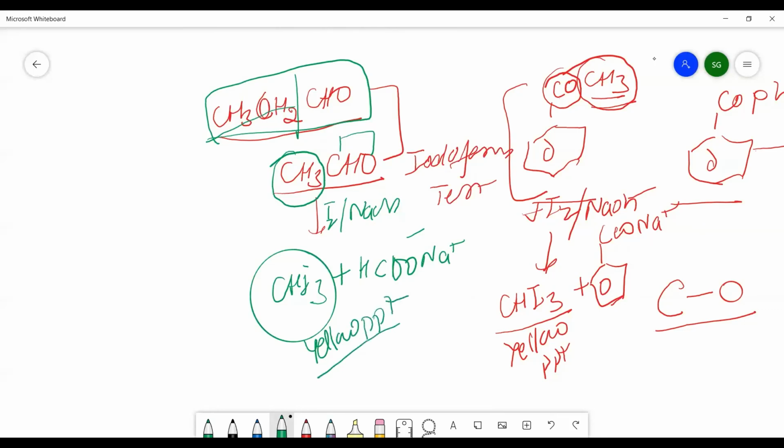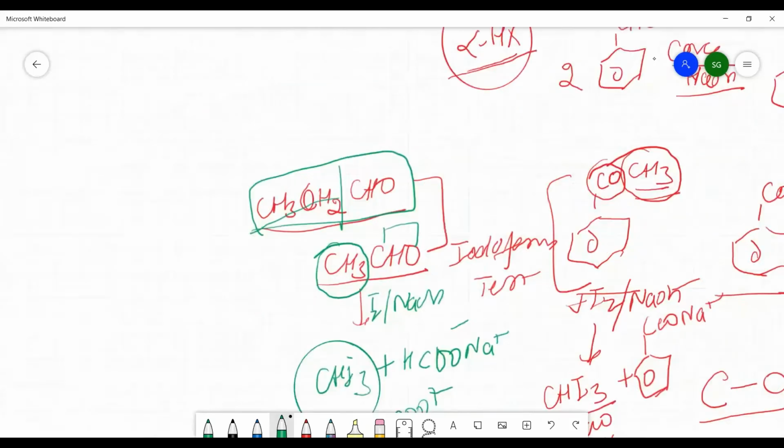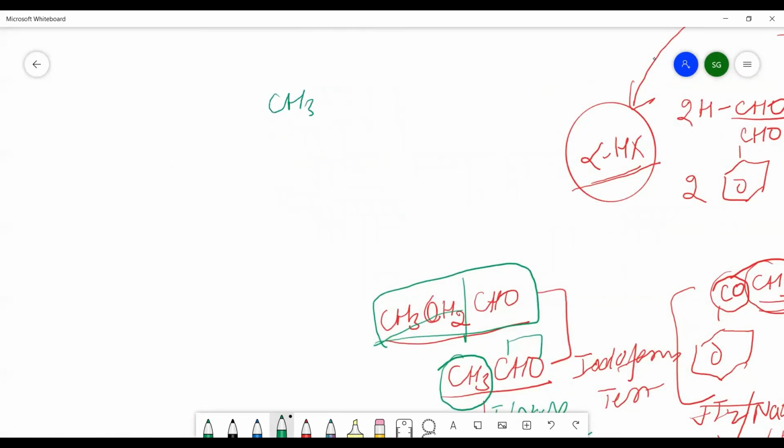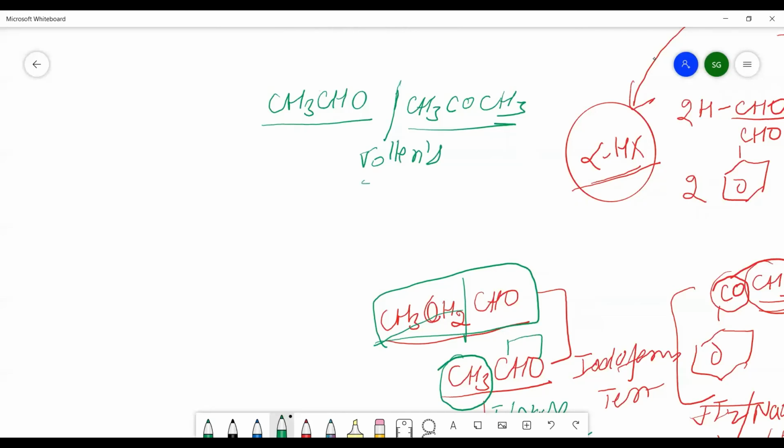And if one aldehyde and one ketone is there, suppose you are having ethanal and you are having acetone. In that manner, you can easily see that we can't use the iodoform test because both contain the methyl group and both will give the iodoform test. But if we use the Tollens reagent or the Fehling solution, ethanal will give the Tollens and Fehling test. So we have to write down the reactions with observation, and here no positive test will be given by acetone with Tollens reagent or Fehling solution.